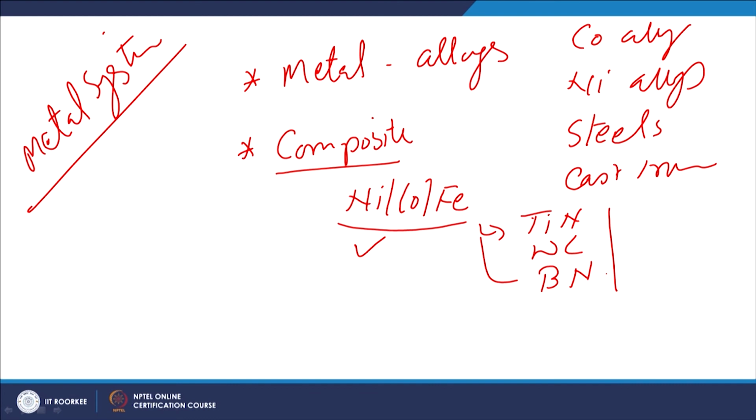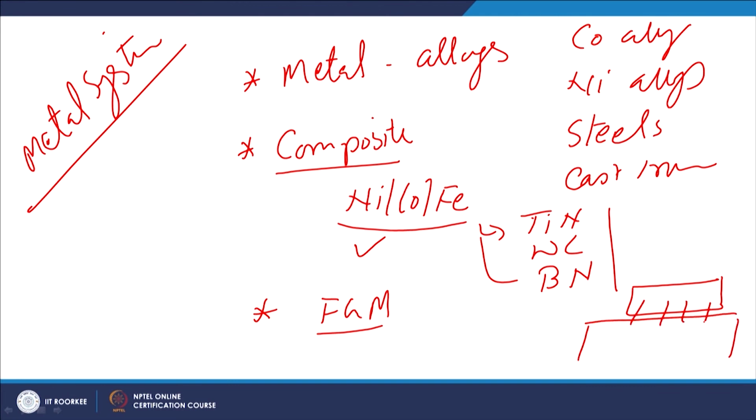Then there is another category of metal systems, the functionally graded materials. So far, what we have talked about is that we use metal A with certain properties, applied over the substrate in order to have the engineered surface with the required properties. But there can be a huge mismatch between the substrate and the overlay, or the coating, or the material being applied over the substrate. This kind of mismatch can be a problem.